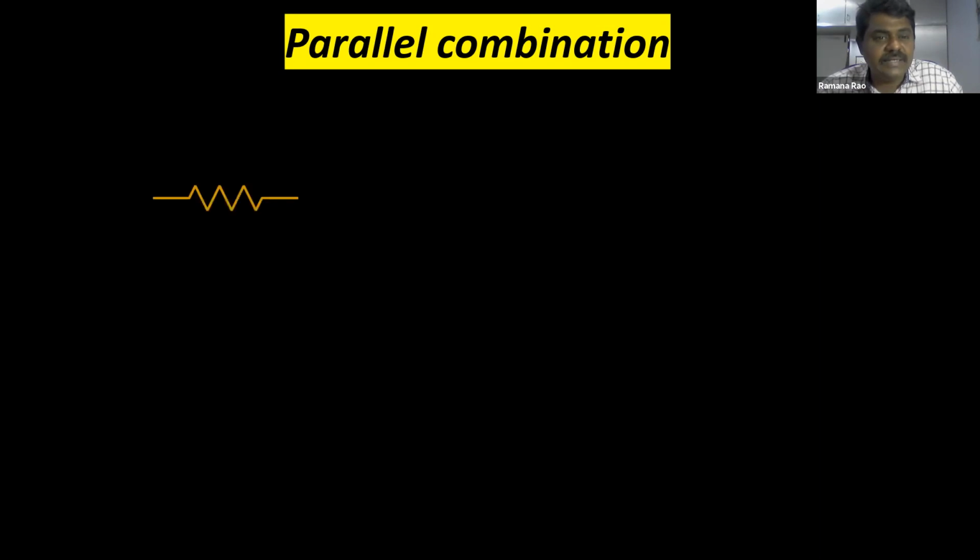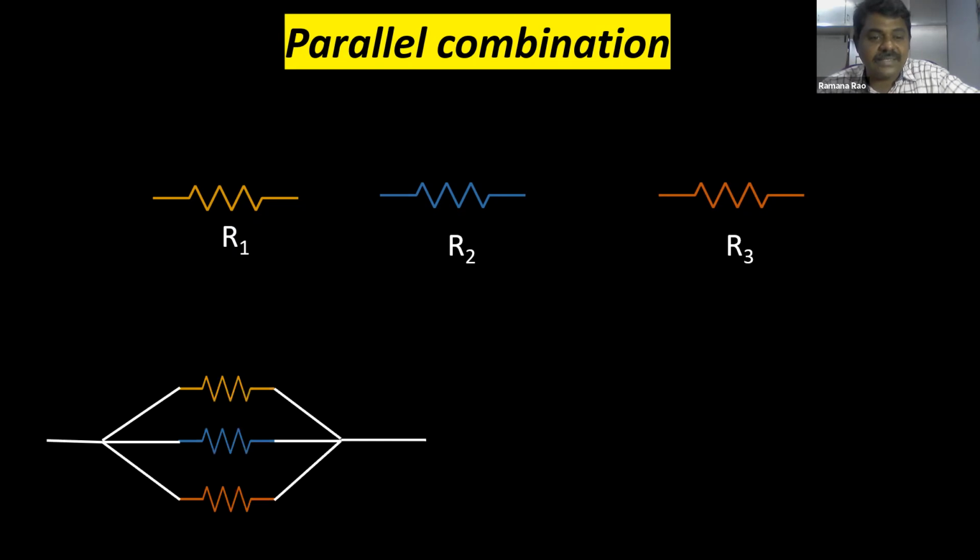So again, take single resistances R1, R2 and R3. These are the individual resistors. Now how to connect them in parallel? It is different from series. We have to connect all the ends to one side and all the second ends to another side. You can see all the resistors, one end is connected to one common point and the second end is connected to a second common point.